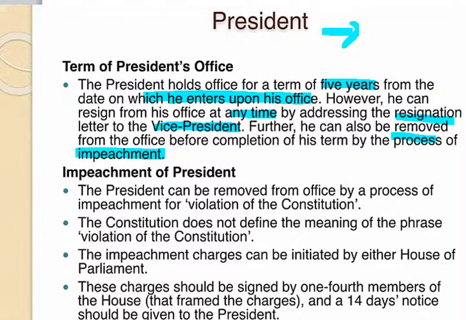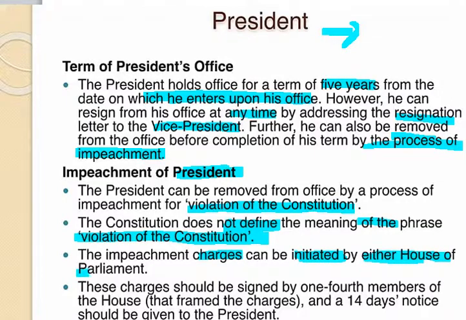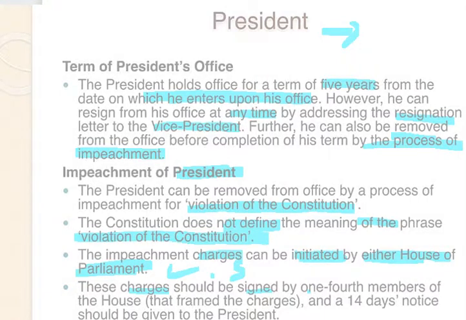In the other case, he can be removed by the process of impeachment. The impeachment process is carried out for violation of the Constitution. Violation of the Constitution has not been mentioned or well defined in our Constitution. The impeachment charges can be initiated by either of the houses, whether Lok Sabha or Rajya Sabha. In both houses the impeachment procedure can be carried out. And charges should be signed by 1/4 of the members of the house.